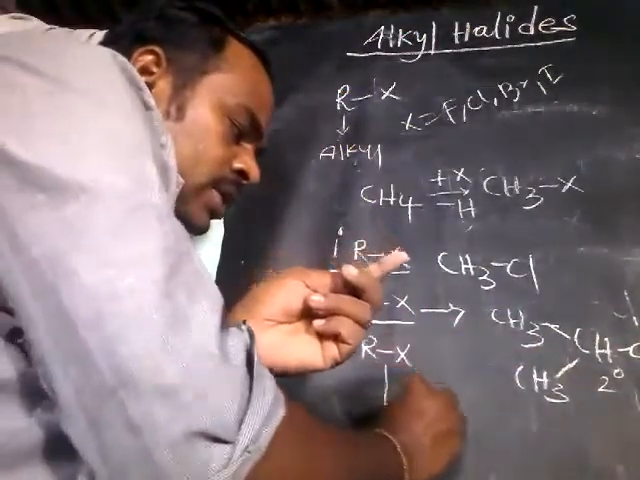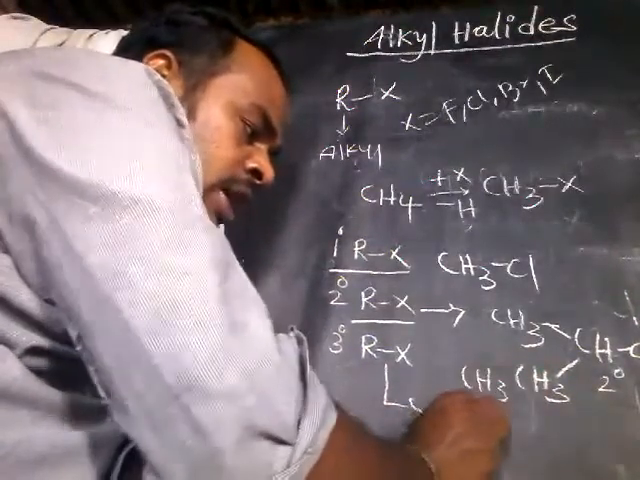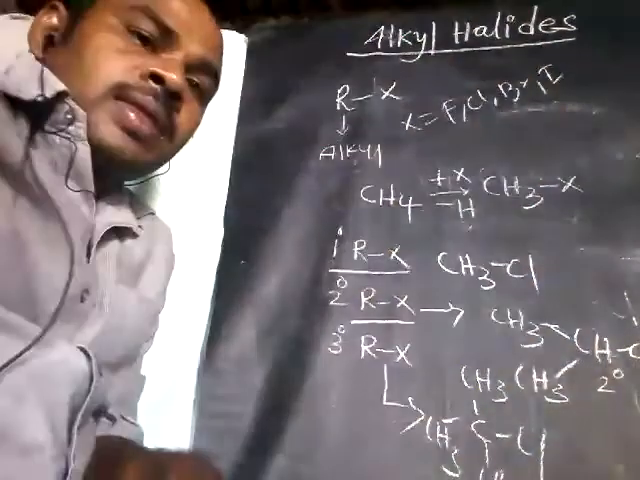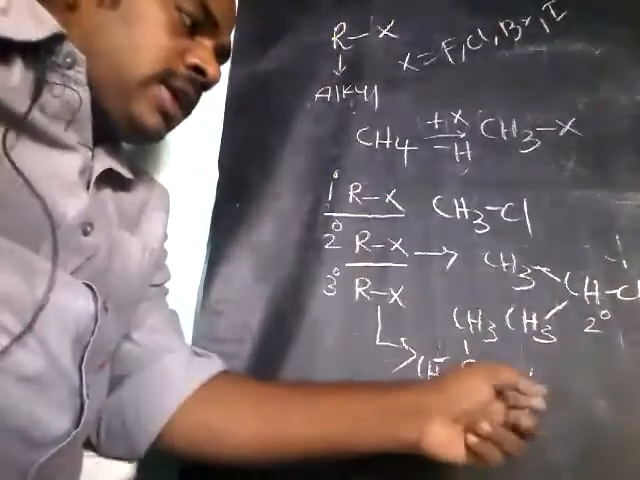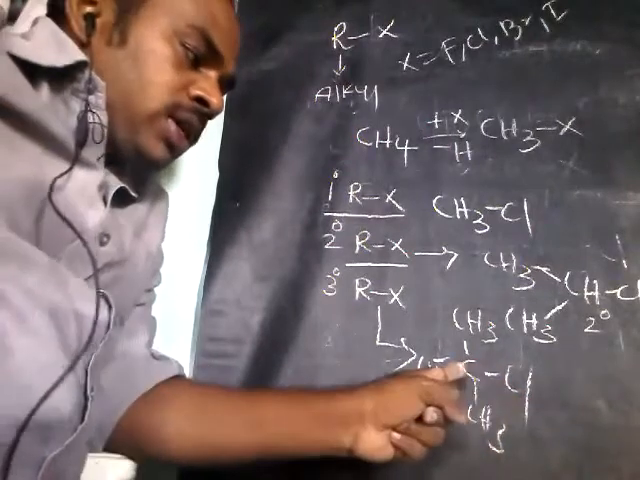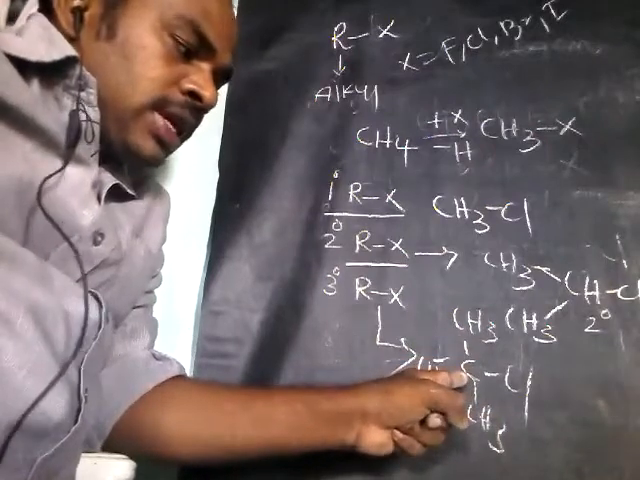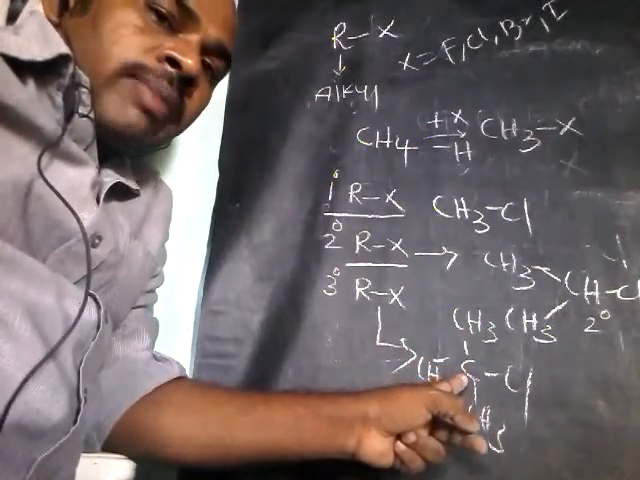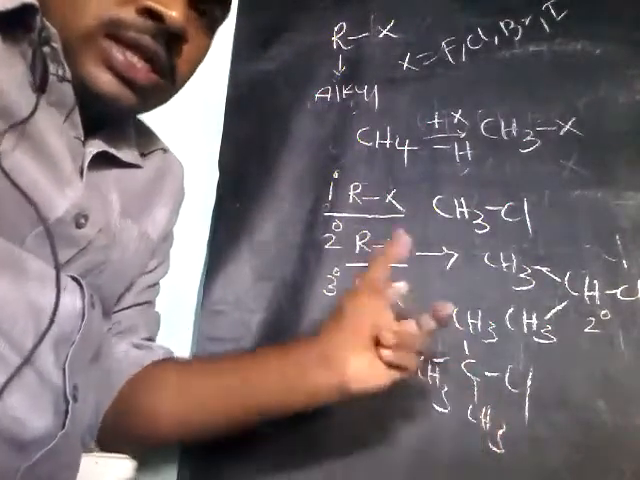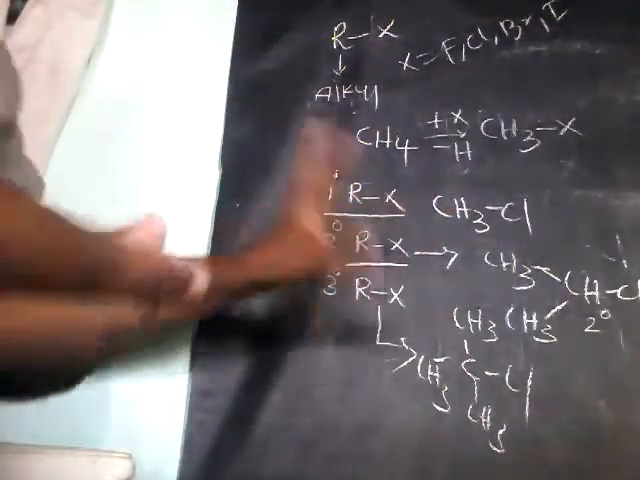And even if you take tertiary alkyl halides, for example, this tertiary butyl halide, (CH3)3C bond Cl, this is a tertiary alkyl halide, one of the examples. This chlorine is connected to a tertiary carbon. Why is it tertiary? Because this carbon is connected to three other carbons. That's why it is a tertiary alkyl halide. So these are the simple classification of alkyl halides.